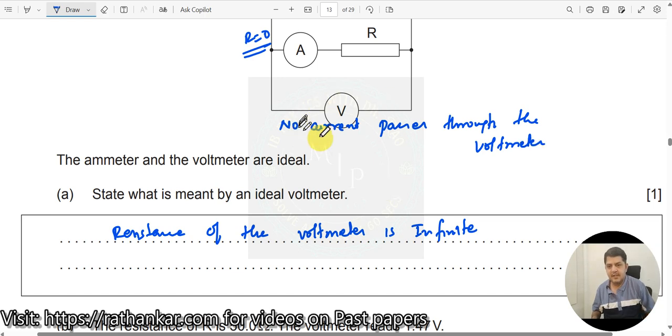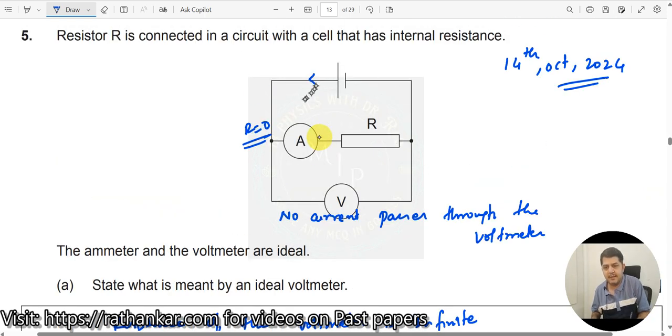See, any current given by the battery comes all the way along, passes through the ammeter and the resistance. It does not pass through the voltmeter, because it acts like an open circuit. In an open circuit, do you have any current passing through? It will not pass any current. So therefore, this is the answer for it.